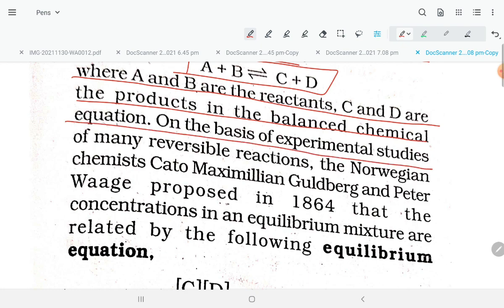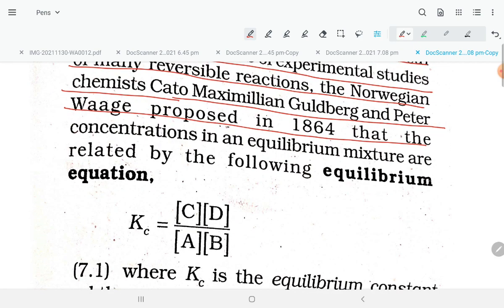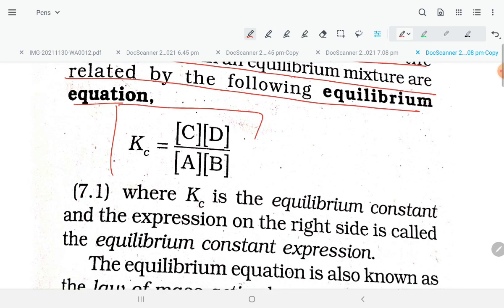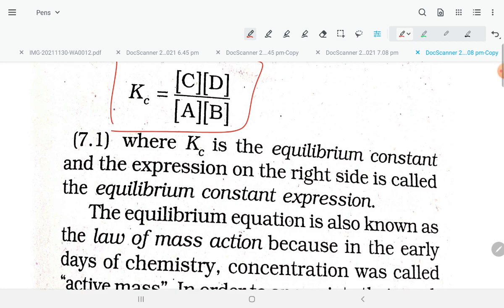On the basis of experimental study of many reversible reactions, the Norwegian chemists Cato Maximilian Guldberg and Peter Waage proposed in 1864 that the concentrations in the equilibrium mixture are related by the following equilibrium equation: Kc = [C][D]/[A][B], where Kc is the equilibrium constant and the expression on the right side is called the equilibrium constant expression.